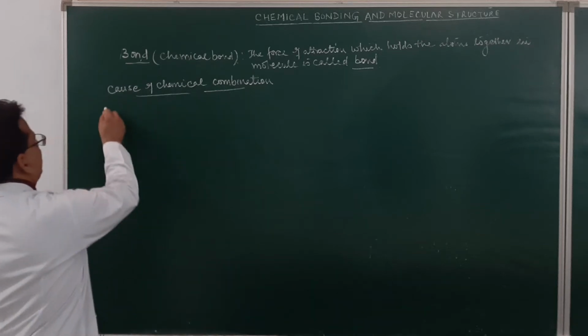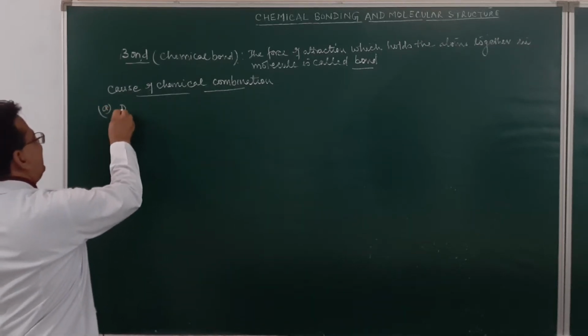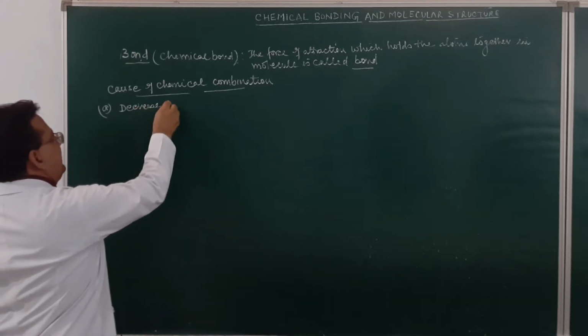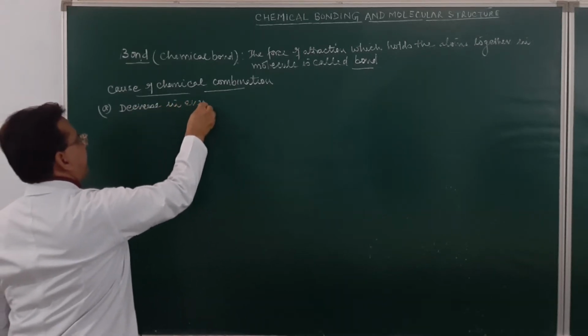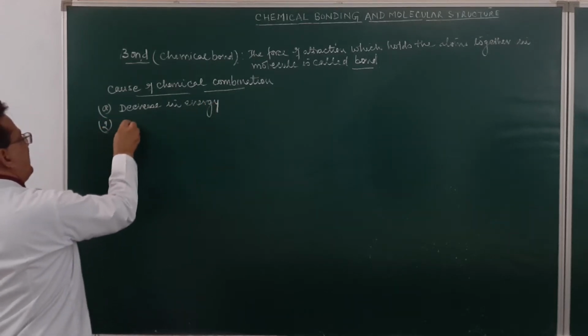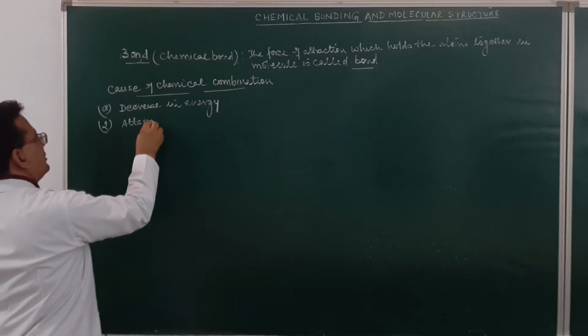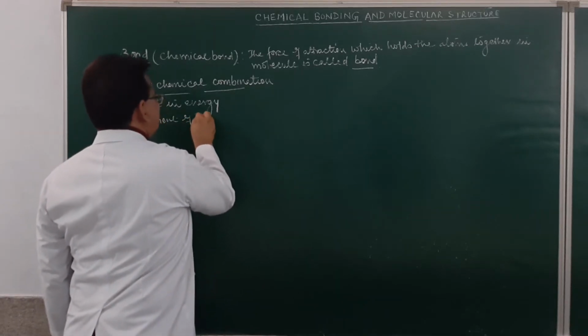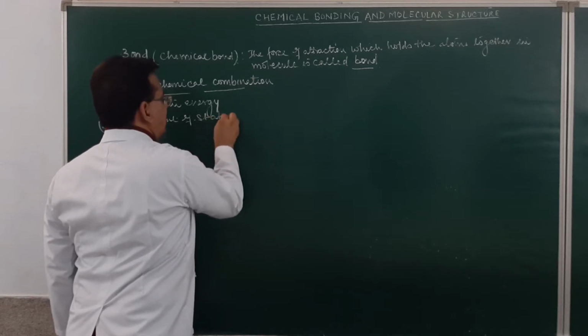Cause of chemical combination: the first one is decrease in energy, and number second will be attainment of stability. Am I getting clear, students?